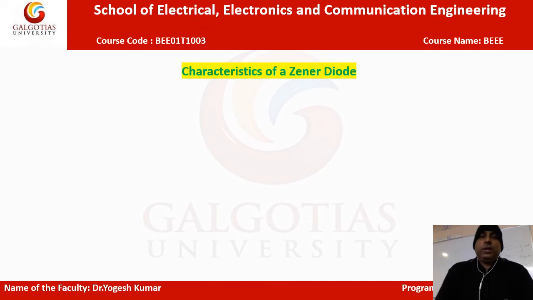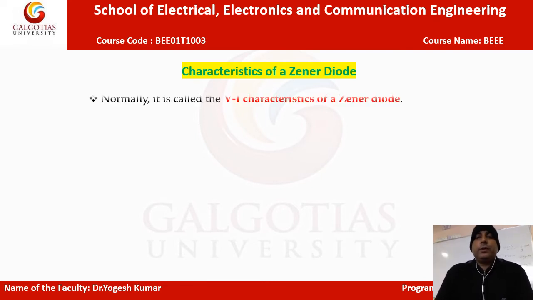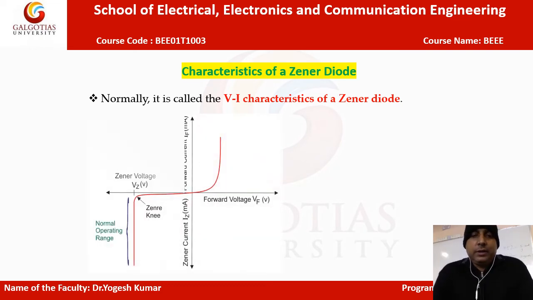Now let's look at the characteristics of the Zener diode. We have to plot a graph between the voltage and the current. When we apply voltage across the diode, what are the characteristics, what graph do we get for the current flowing across the diode? Normally we call it the VI characteristics of the Zener diode. Let's have a look at the graph.